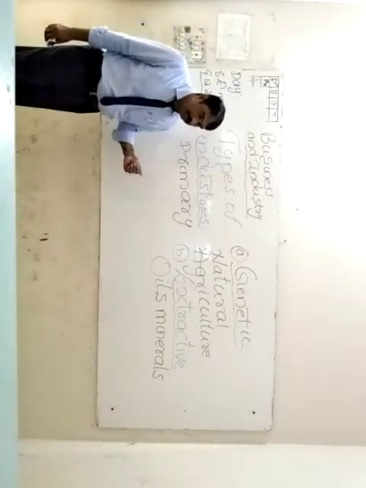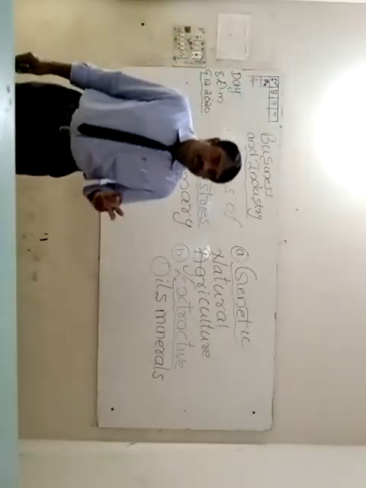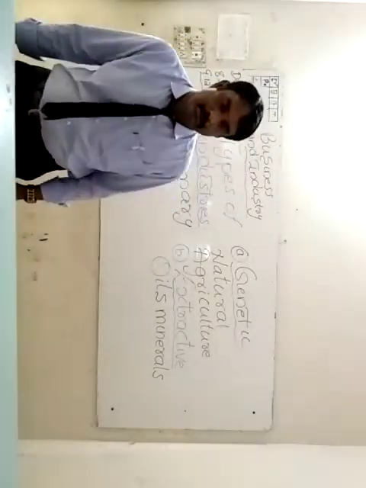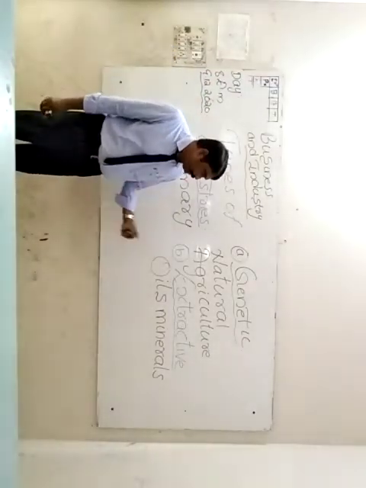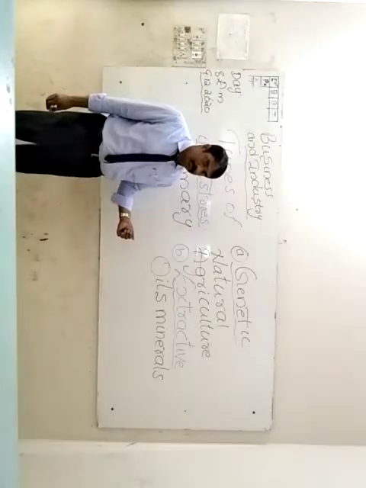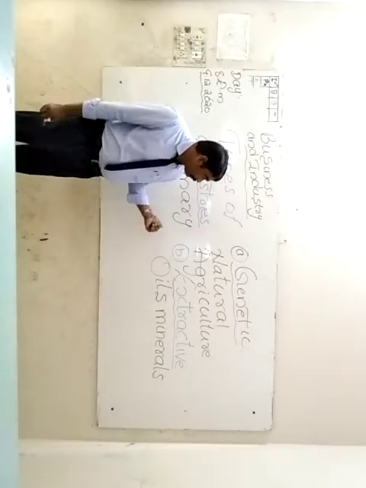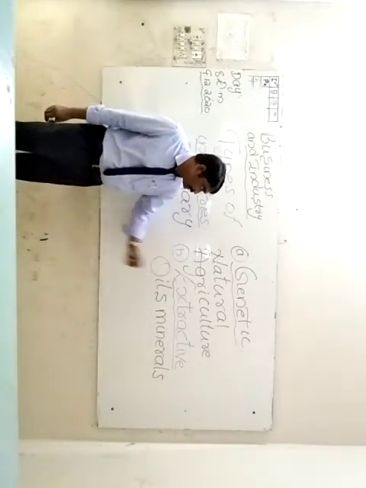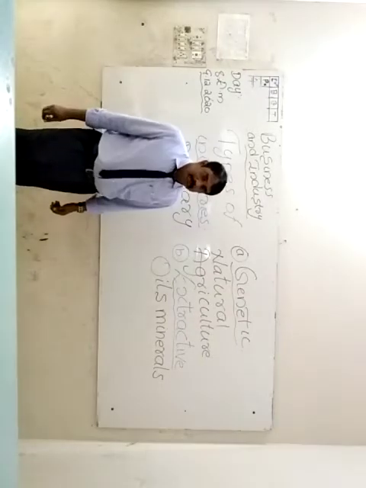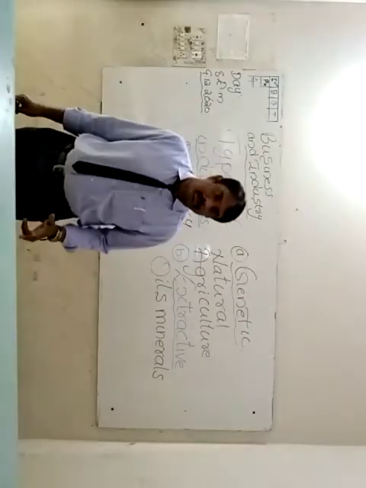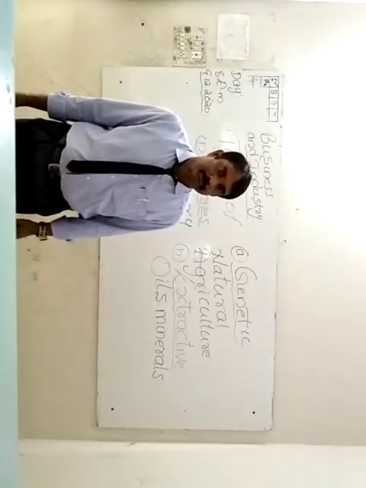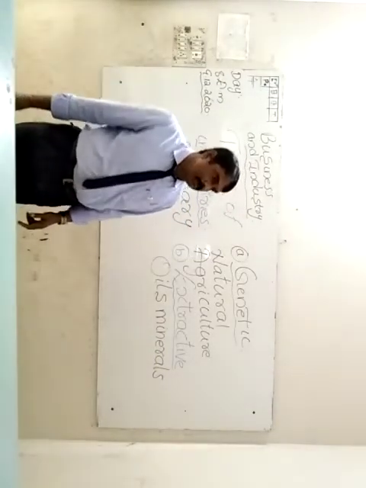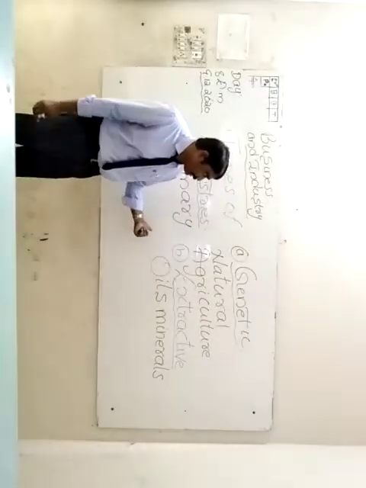Primary industries can be classified into two categories. First one, genetic industries. Genetic industries are connected with those things which are extracting items from natural things.